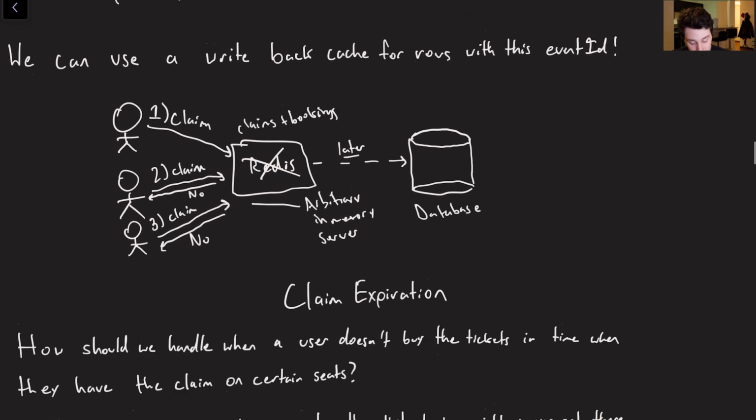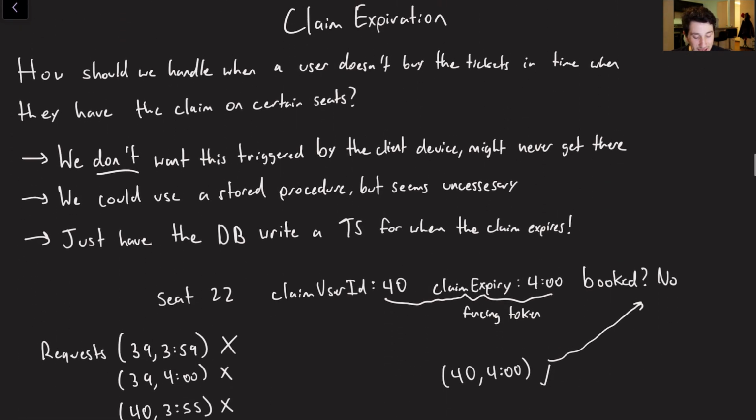Okay. Now let's talk about another aspect of this kind of unfair claiming behavior, which is going to be claim expiration, right? So if you recall, I mentioned that after a certain few minutes, if I don't actually go and check out, my claim is going to expire and I won't be able to actually grab those tickets until I make another claim. So how can we go ahead and do this?